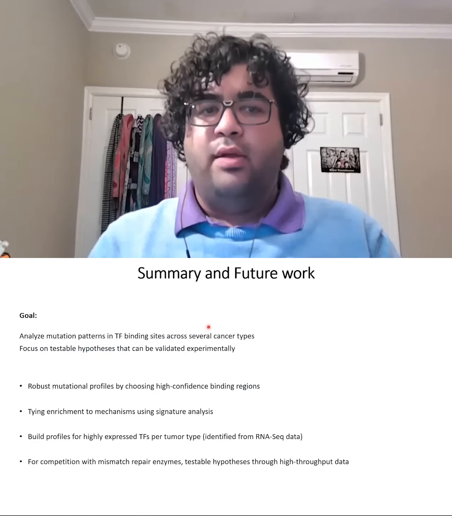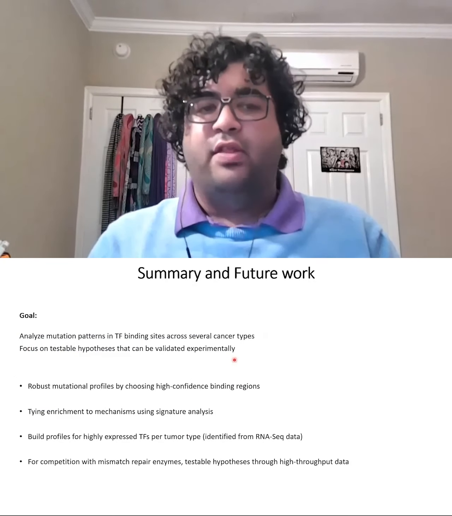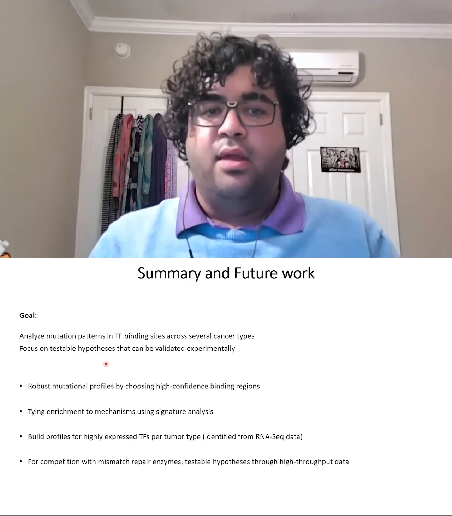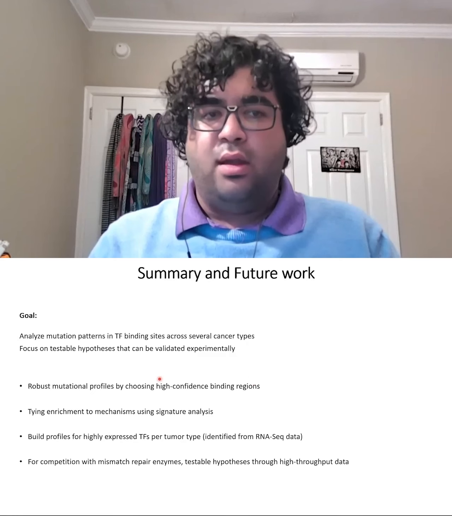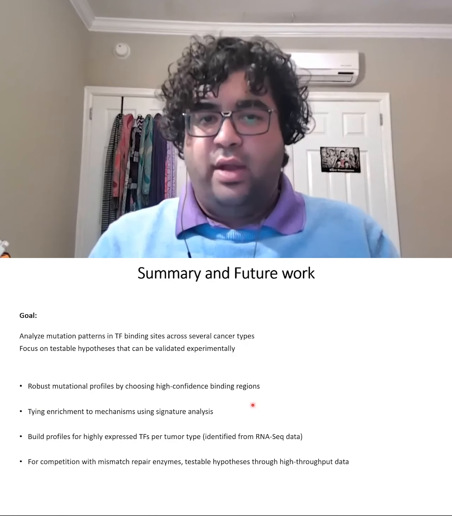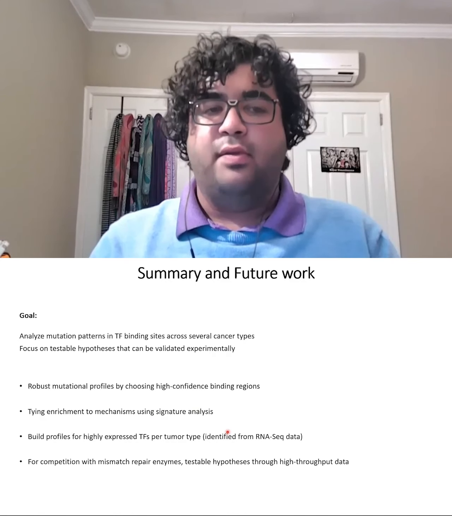And to summarize, the goal of our work is to analyze mutation patterns in binding sites with a focus on testable hypotheses that can be validated experimentally. Specifically, we discuss how to build robust mutational profiles by using intersections of data sets and how to tie these to specific signatures and specific mechanisms.